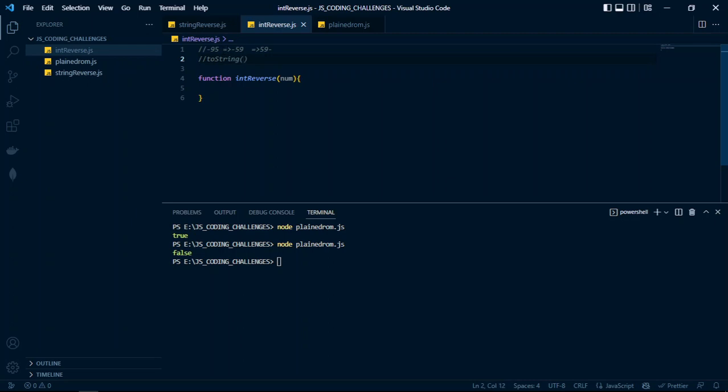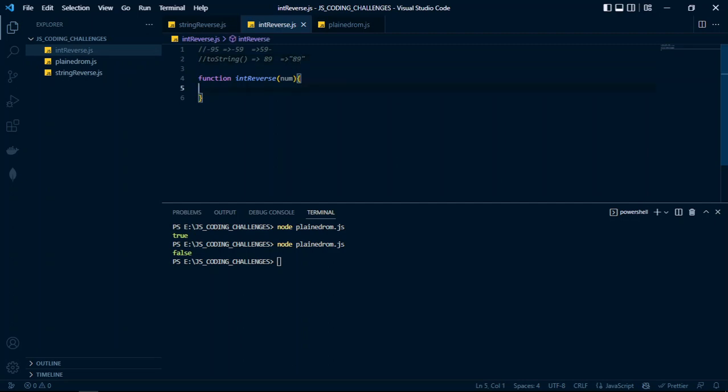This toString method acts on a number, like a decimal number or an integer, and converts it into a string. For example, if you have a number like 89, and the toString method acts on the number, we shall end up with a string. This is what we shall end up with: 89 with double quotes, implying that this is a string.